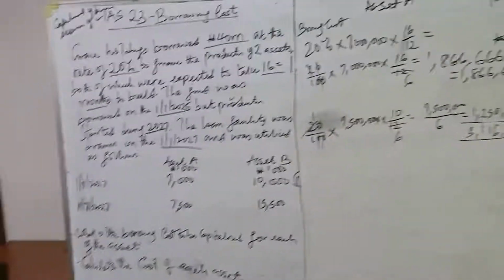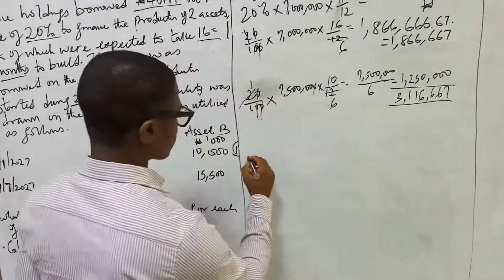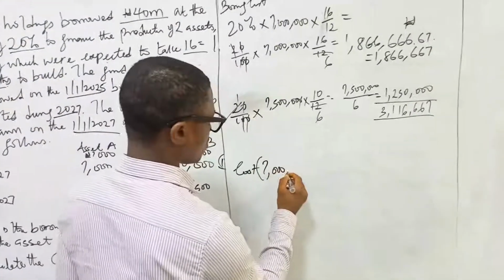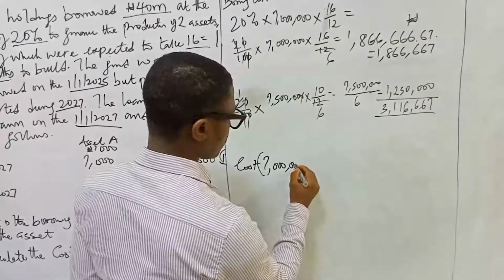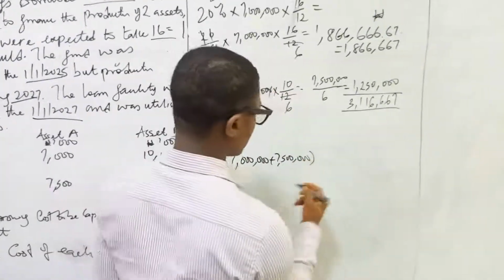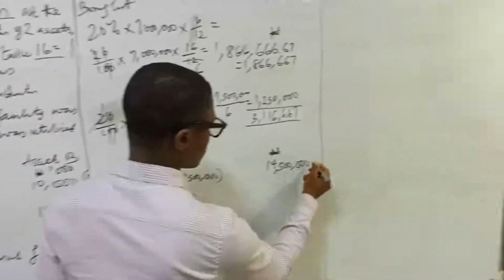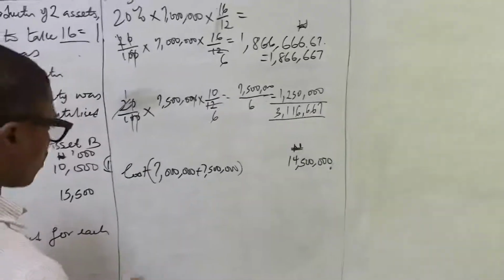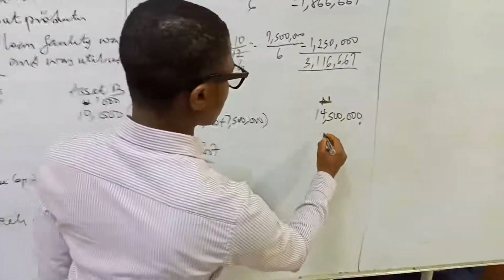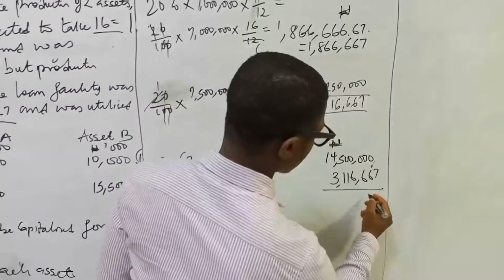Now we answer the second question as related to question A. Calculate the cost of each asset. The cost of each asset would be, for asset A, 7 million was first incurred plus 7.5 million. That means that for the cost we have 14,500,000. Right, so what is the borrowing cost? The borrowing cost to be capitalized is 3,160,667.